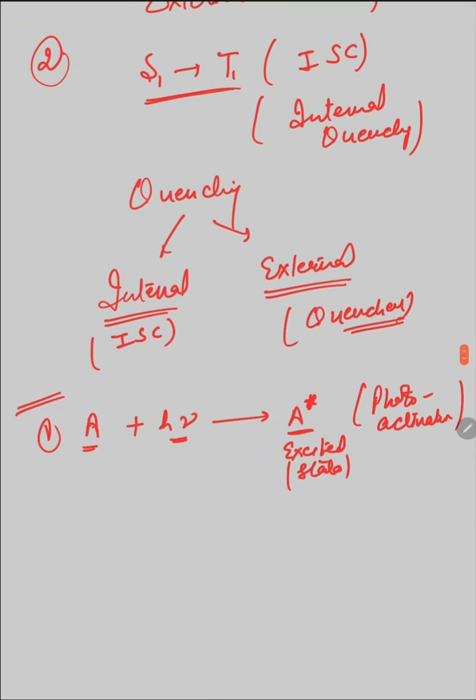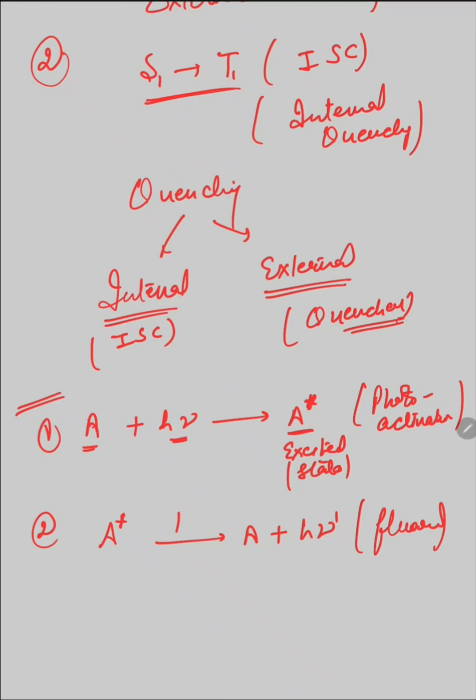Now the molecule in the excited state comes back to the ground state A by emitting its energy in the form of radiation. This process is known as fluorescence.